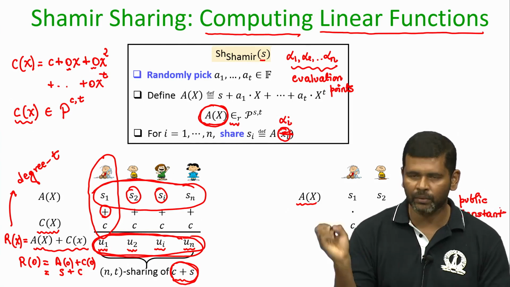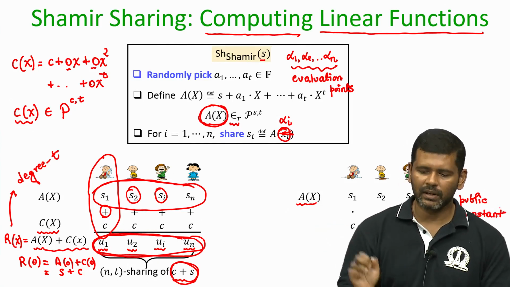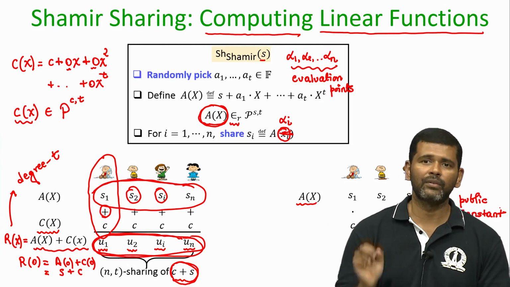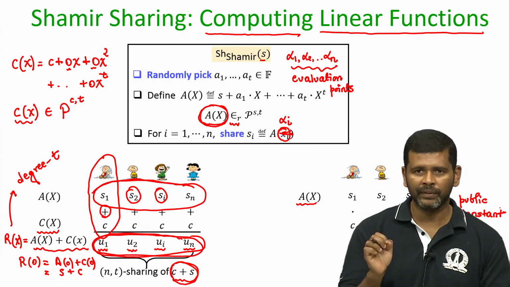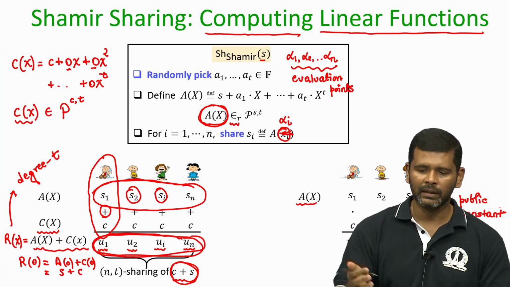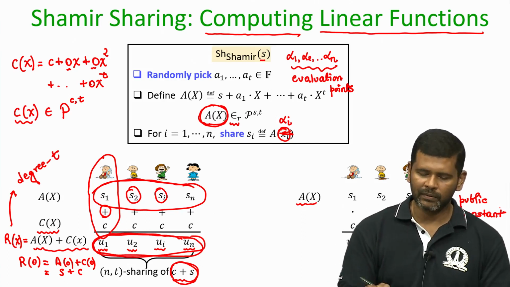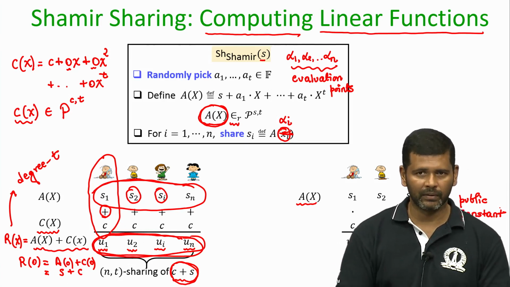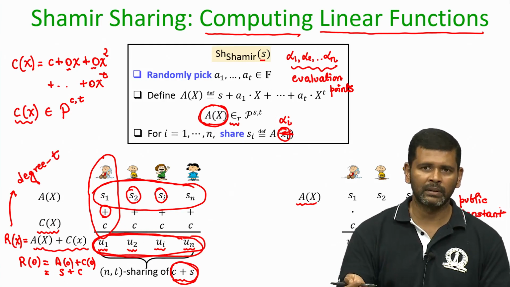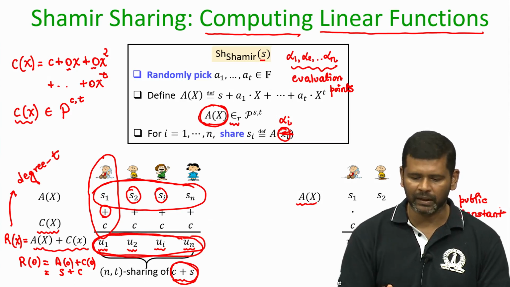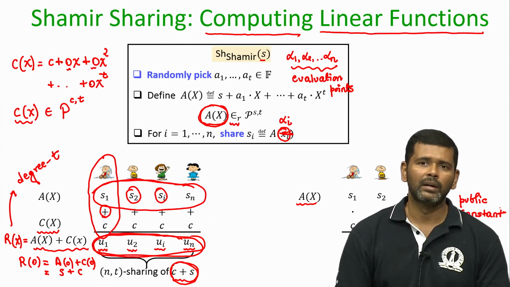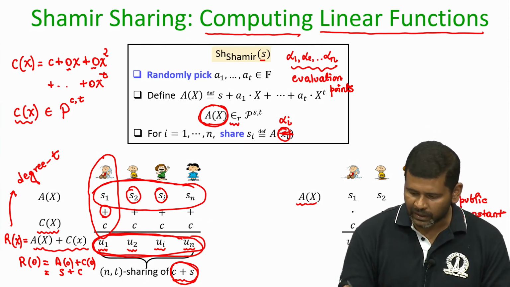Since the multiplication operation of the field satisfies the closure property, after performing it on their respective shares, we will again obtain a vector of field elements, where the ith component of the vector will be available with the ith party. Let us call the resultant product elements V1 to Vn.